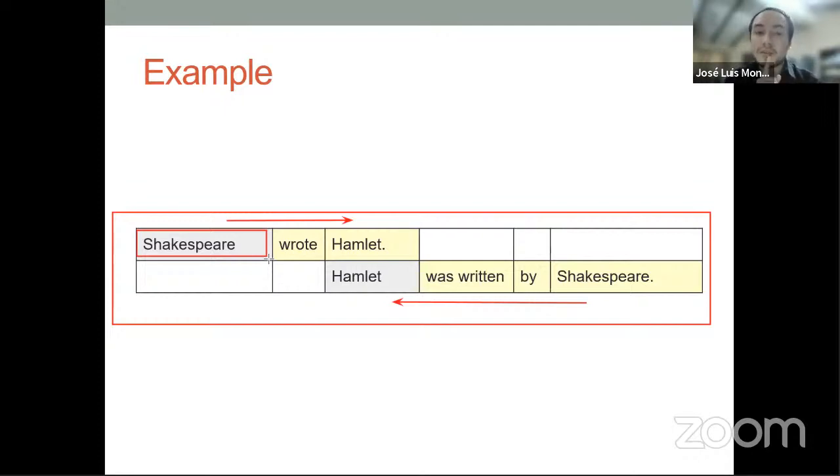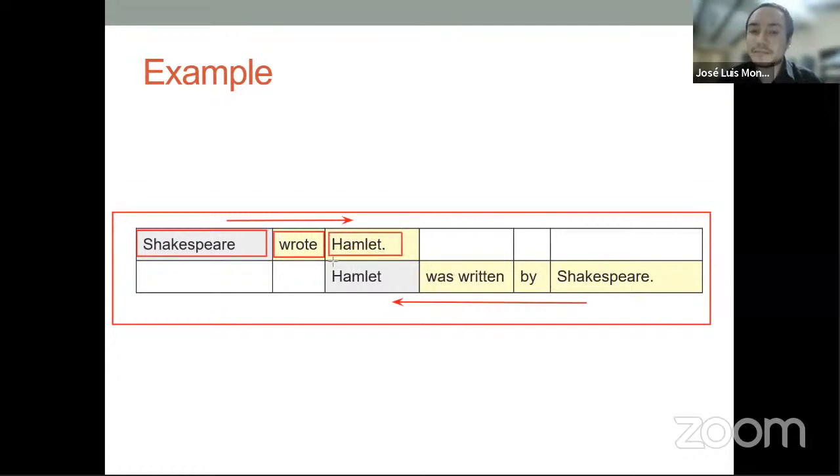It's the same case over here. Shakespeare wrote because he is doing that action. He was doing that action. He did that action, right? It doesn't matter if it's present, past, or future. If it says that Shakespeare wrote, nobody is doing something to Shakespeare. Shakespeare is doing something, or was doing something, that was writing, and of course in the past. So he's doing the action. Shakespeare is not receiving the action, he is doing the action, and the action is writing Hamlet, right?